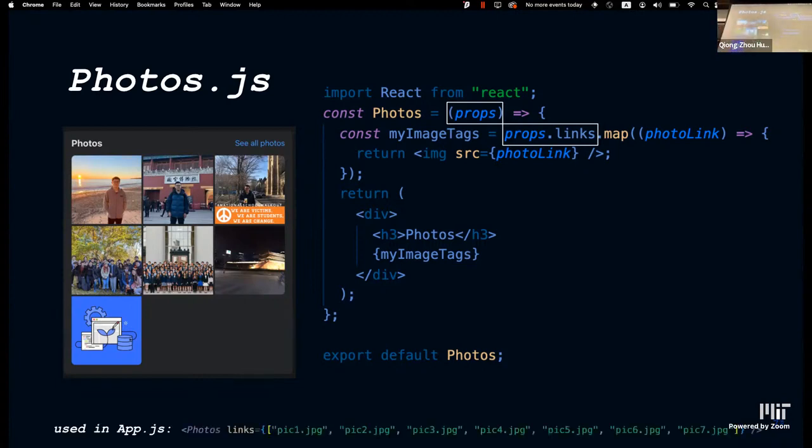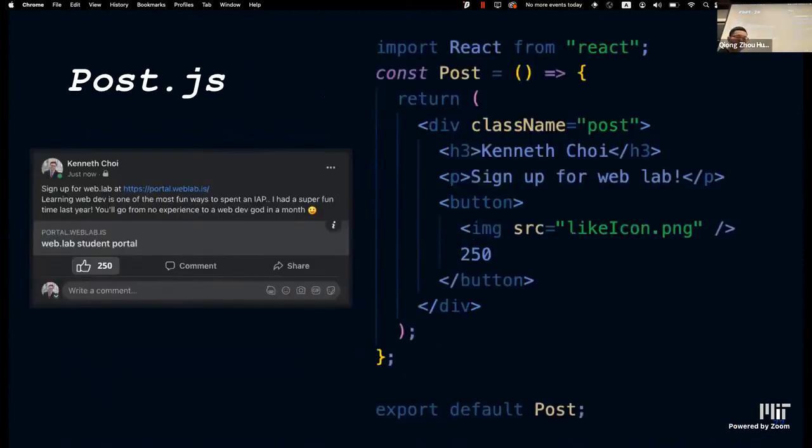And once again, in app.js, we're not losing any data. We're simply passing in links as a prop that we can now call in photos. All right, and lastly, let's try to code up post.js.